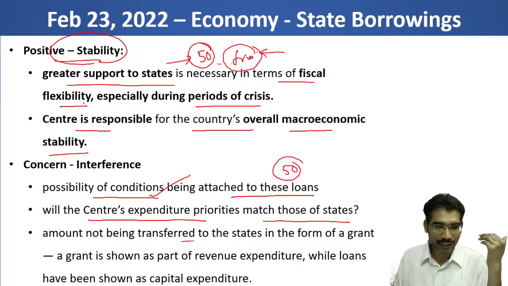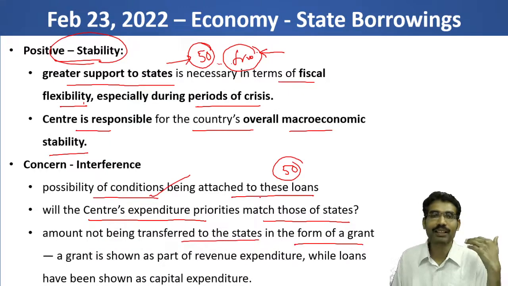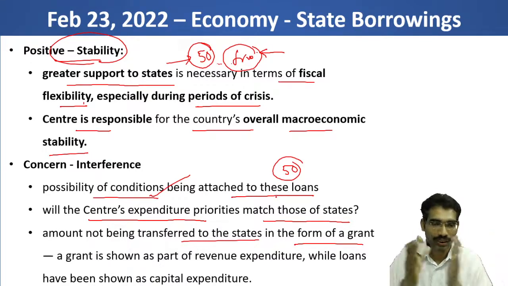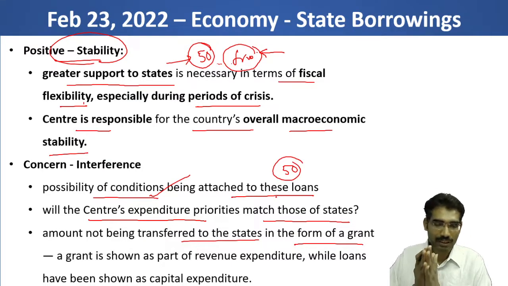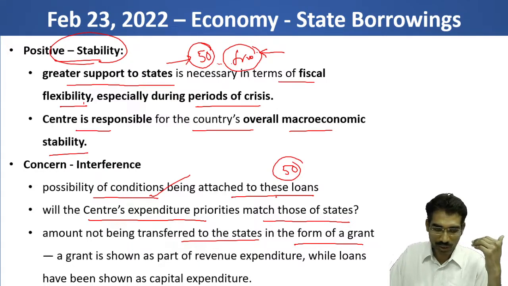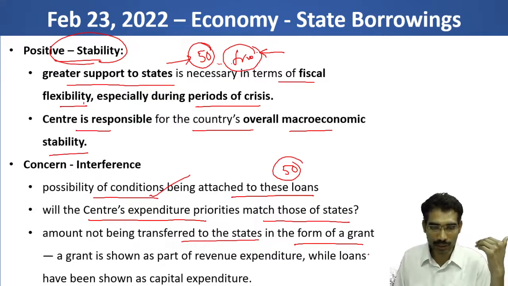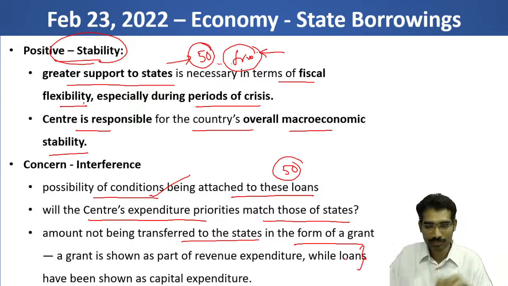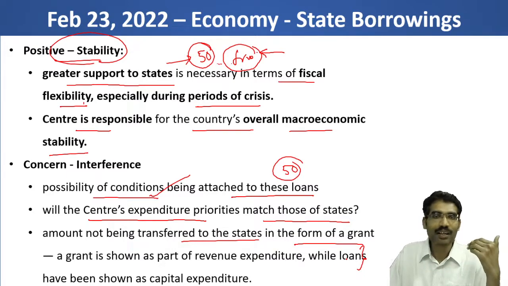The amount is not being transferred to states in the form of a grant. It's not a grant, it is a loan. So it is not shown in the revenue expenditure; loans are shown in the capital expenditure. So this is for the prelims exam. It comes as part of a loan, not as a grant. That means states will have an additional burden.